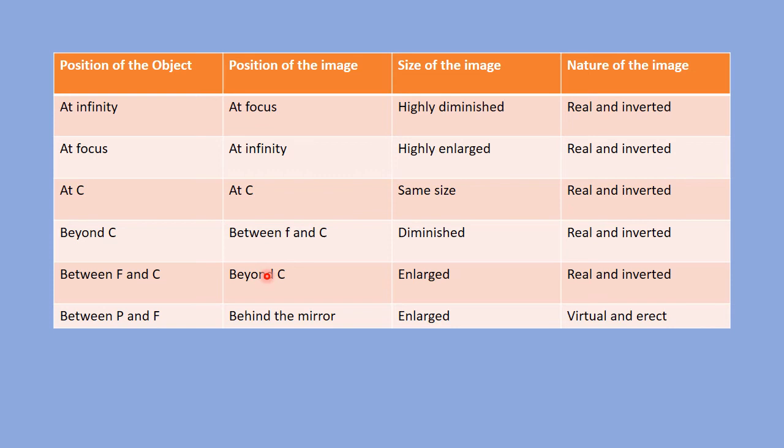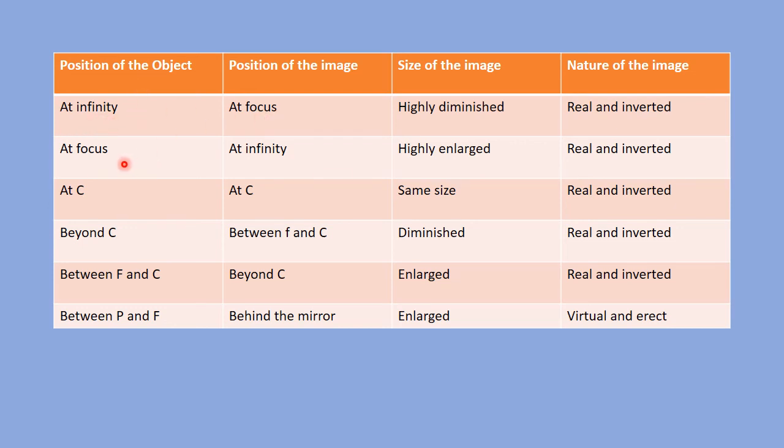It's very easy to memorize this table because, like you can see, when the object is at infinity, the position of the image is at focus, and in the second row it is the object at focus and the image at infinity. So these two are reciprocal to each other. In the second case, it's just the reciprocal of the first one.